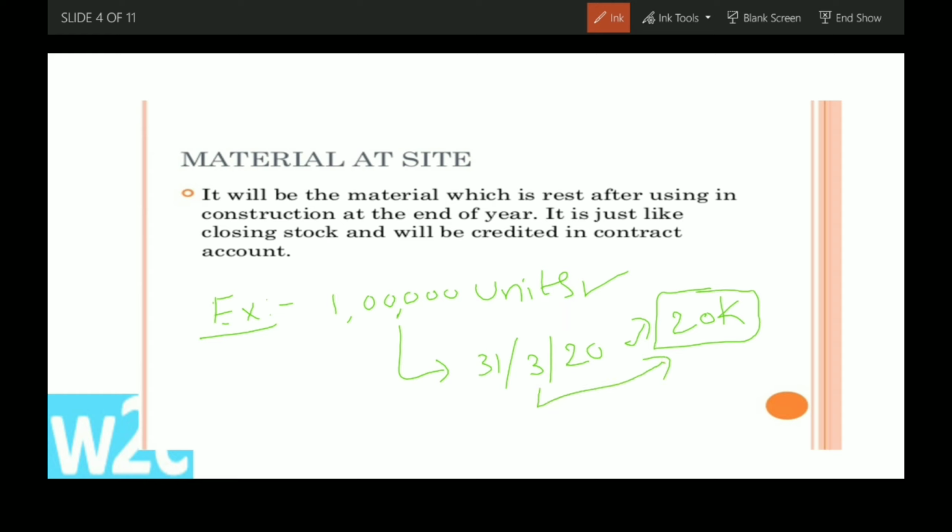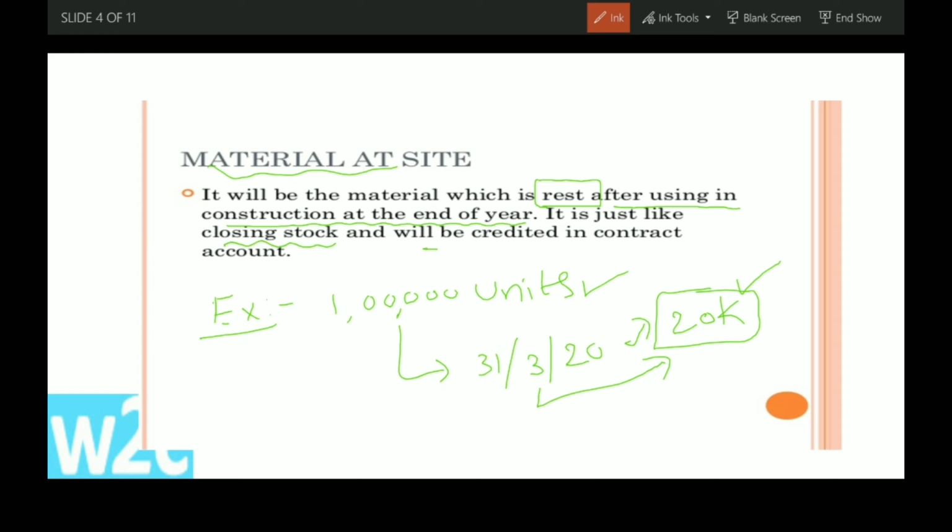How many materials are at site at the closing of the financial year? 20,000 materials. So it will be material at site. It is the material which is left after using in construction at the end of the year. It is just like closing stock.